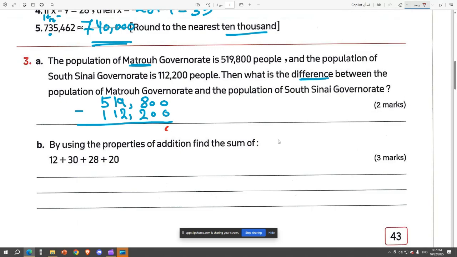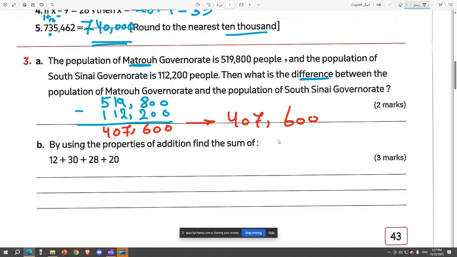So 0 minus 0 is 0, 0 minus 0 is 0, 8 minus 2 is 6, 9 minus 2 is 7, 1 minus 1 is 0, and 5 minus 1 is 4. So the answer here is 407,600. The next question says, by using the properties of addition, find the sum of the following.